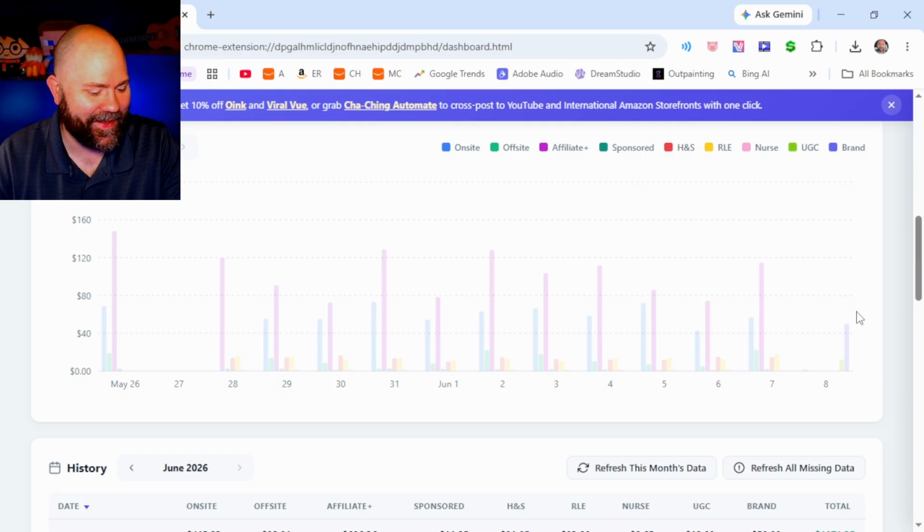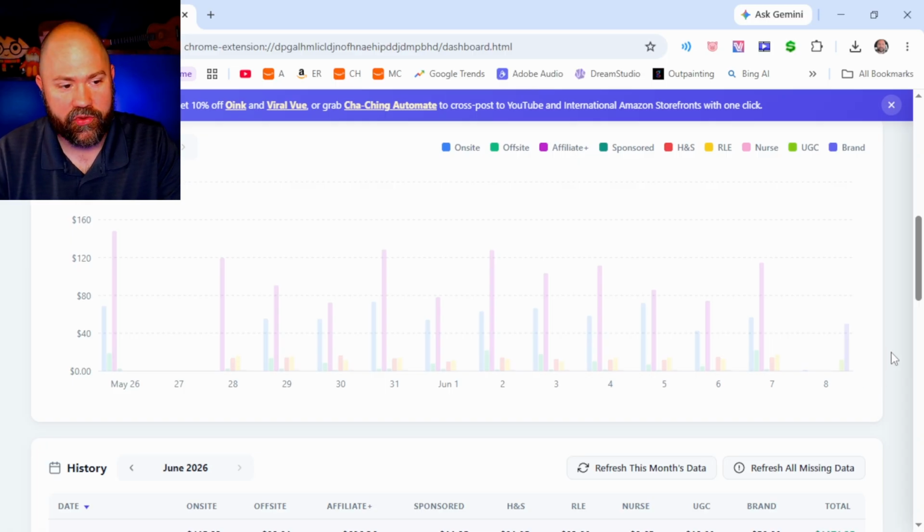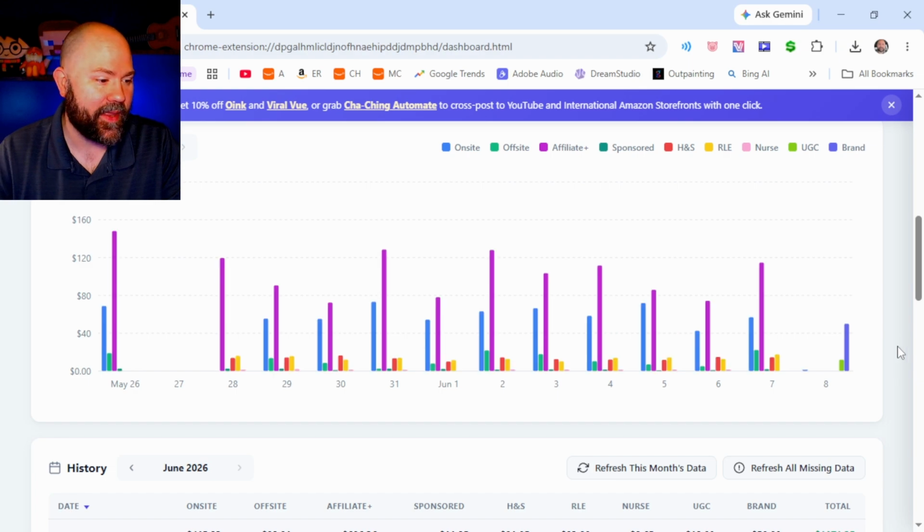There is the new brand and UGC data points in the graph. So that'll be, let's see, today's the 8th. Today's the 9th, so it's recorded for yesterday. Always keep that in mind. You're recording things for yesterday. So after you get your total for yesterday, then you'll put that in there, and then you can see there on the graph, you got those two that I just added, UGC and brand.